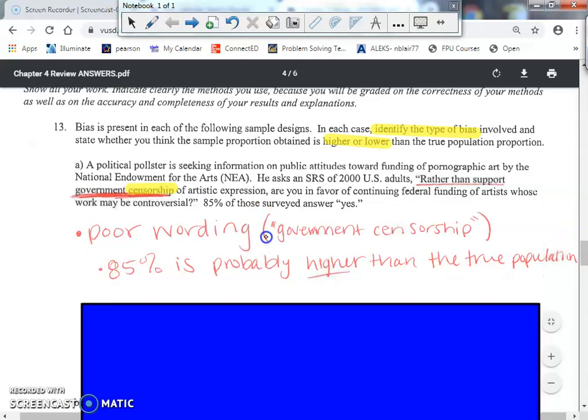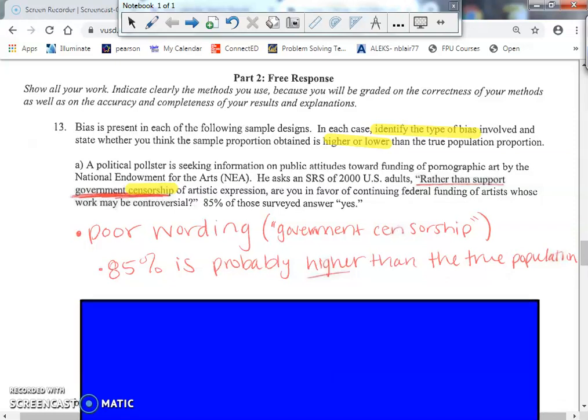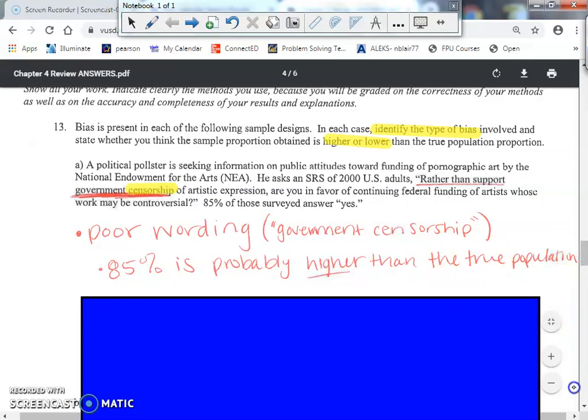So I'm going to show you behind my box, I said poor wording. The fact that they're talking about government censorship, it's an issue there. 85% is probably higher than the true population. So notice I answered both parts of the question. I identified the bias and I said higher or lower from my sample in relation to the population.